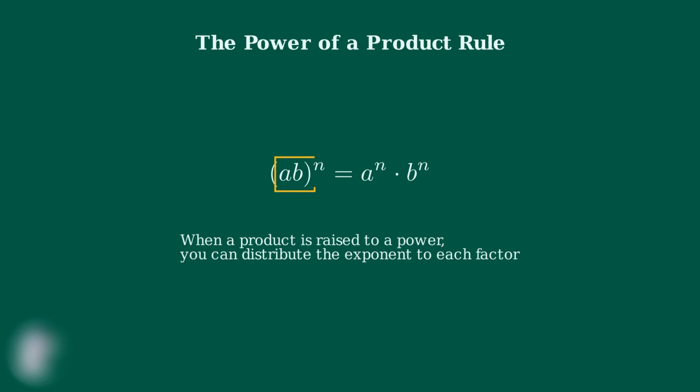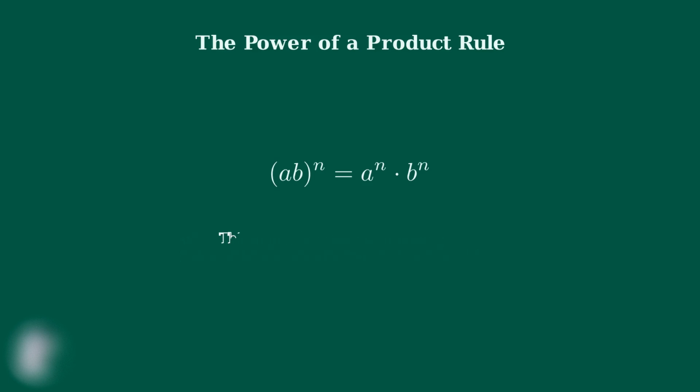The power of a product rule is one of the most useful exponent rules in algebra. This rule tells us exactly what happens when we raise a product to a power. The rule states that when a product inside parentheses is raised to a power, we can distribute or share that exponent with each factor inside the parentheses. Think of this rule as sharing the exponent. The exponent n gets shared with both factors a and b, so each factor gets raised to the power n.